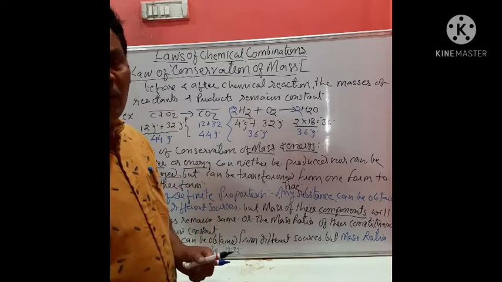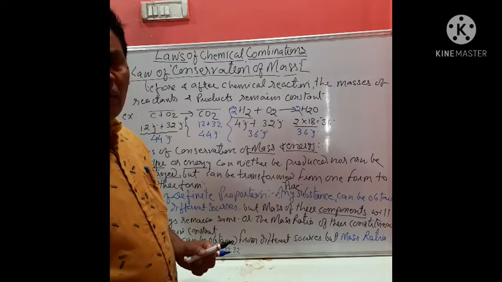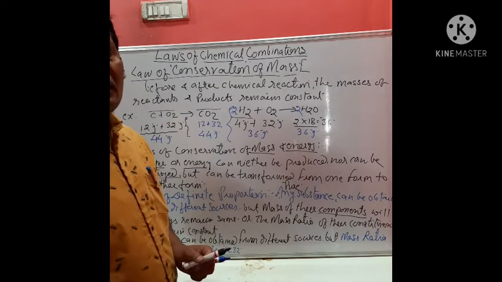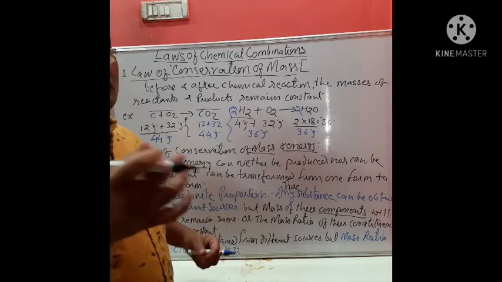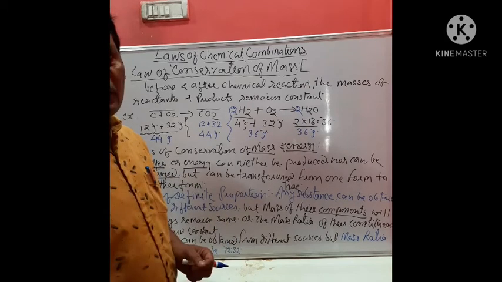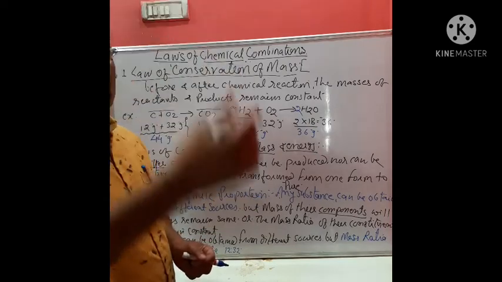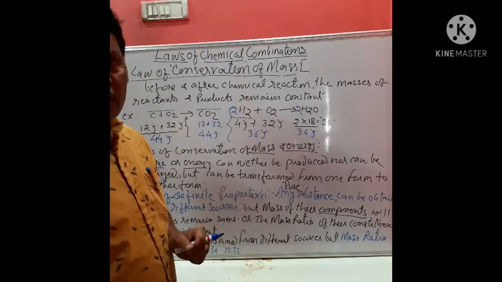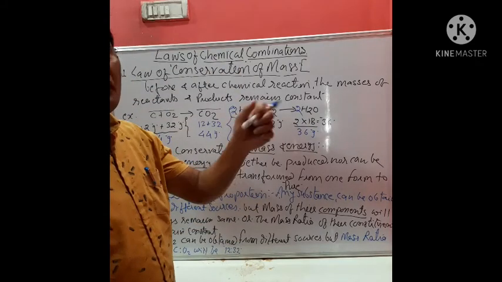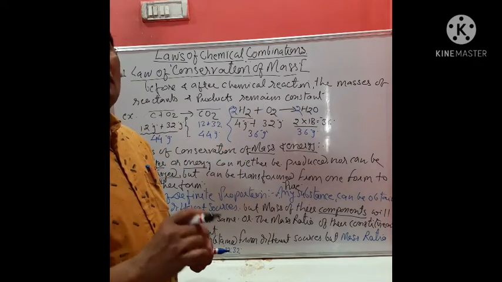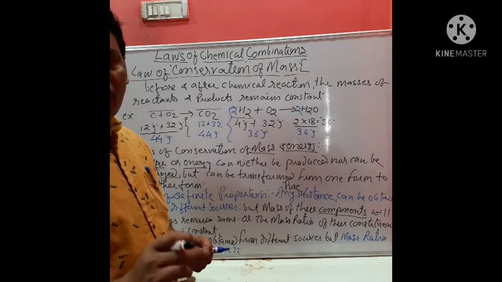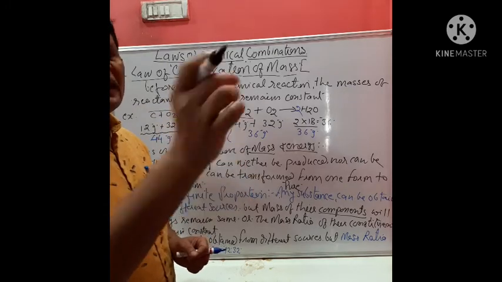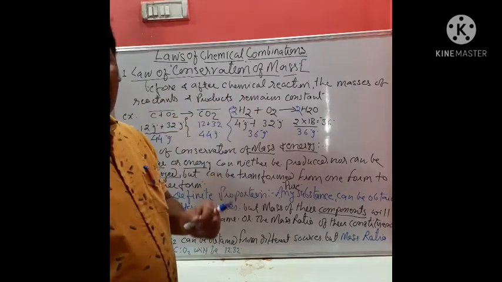Now carbon 12 is its natural and most abundant isotope, while carbon 14 is radioactive carbon which is formed in the upper atmosphere due to the reaction of ultraviolet rays with what? Carbon, that is present in carbon dioxide, isn't it?